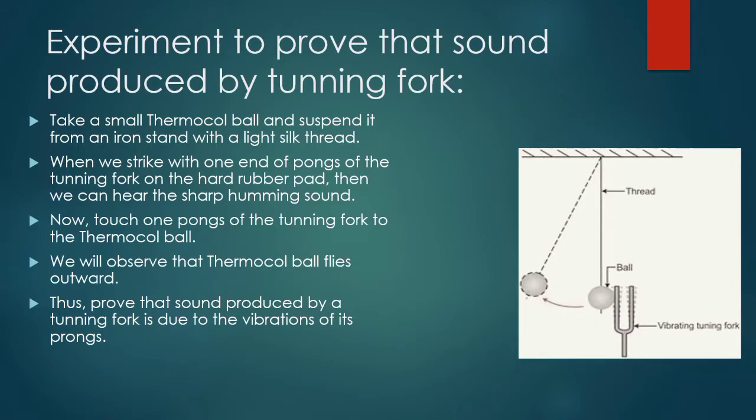Now, once it is struck, we touch the prong to the ball, and the ball will start vibrating. Let's say this is one prong here. I will hit the tuning fork on one of the materials here, and after that it will start producing some sound. That sound is what we call a humming sound.